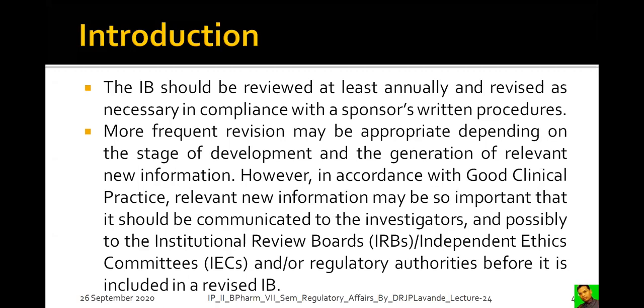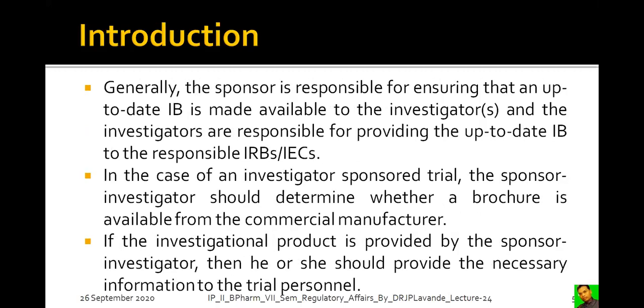Any new information that comes in has to be communicated to the investigator as well as to the institutional review board, that is IRB, and the IEC, that is the institutional ethical committee. The Institutional Ethical Committee's function is to carry out the research in an ethical manner. Also the regulatory authority, before it is included in the revised IB. The regulatory authorities which govern all these need to be informed.